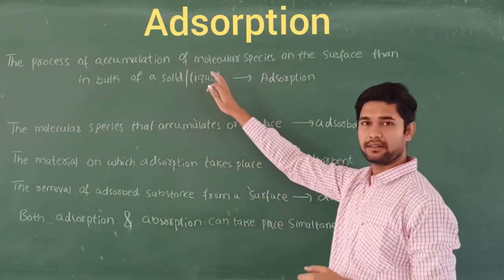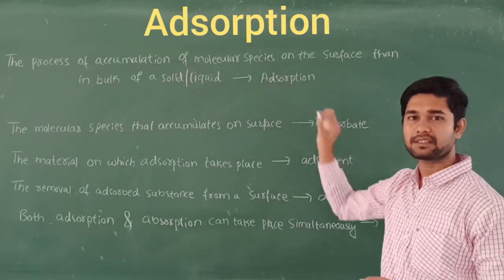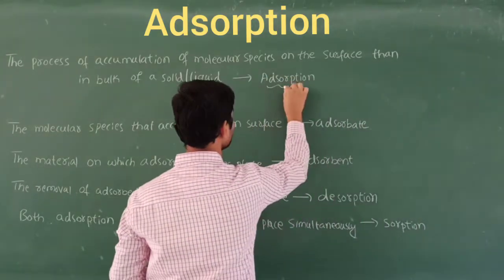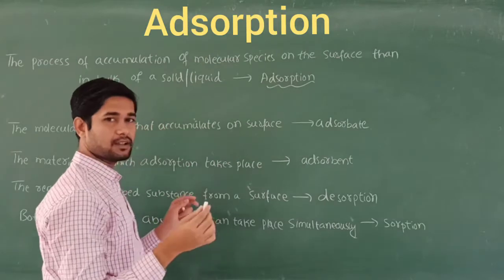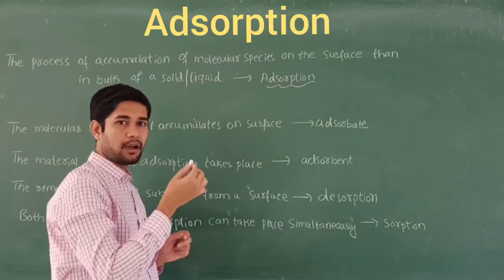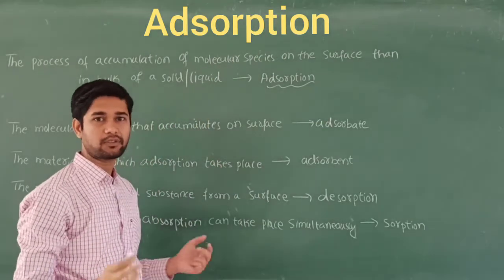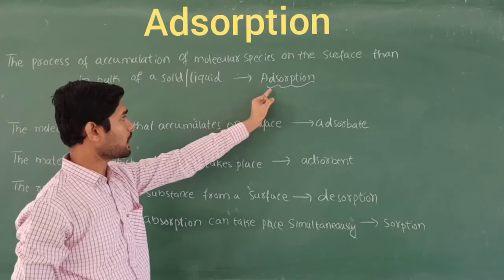So this is a board. Now I am going to write something on this board, right? If I write something on this board, what happens? The chalk particles are going to be accumulated on the surface of the board, right? So that is one phenomenon we are going to call adsorption.